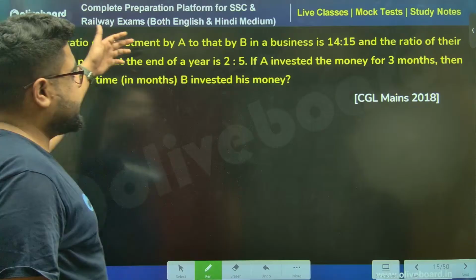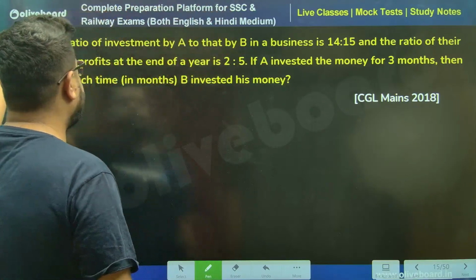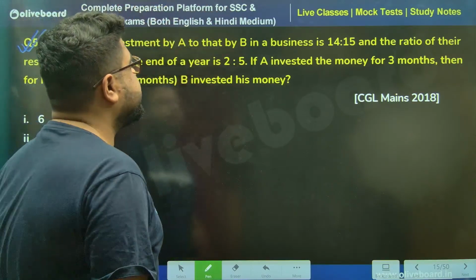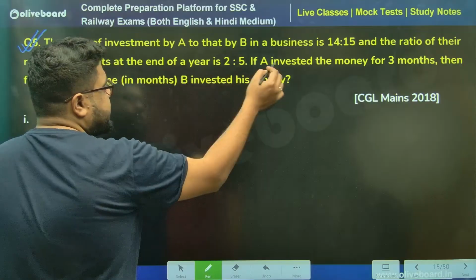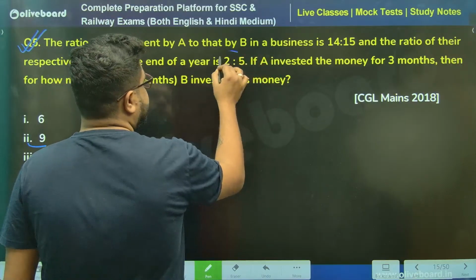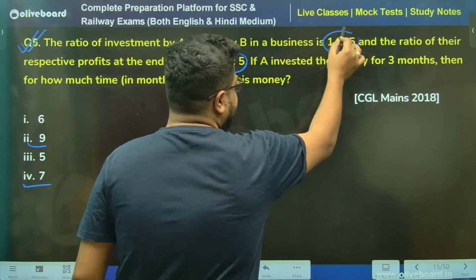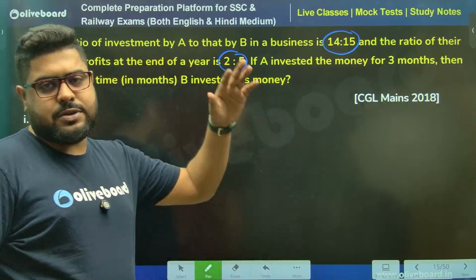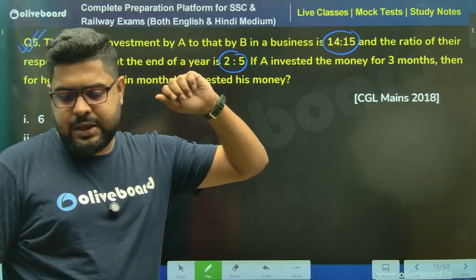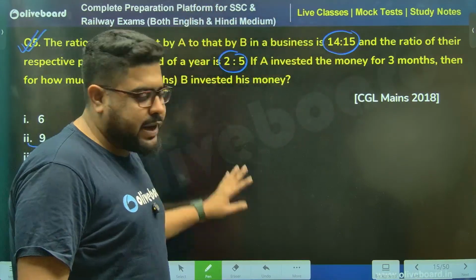The investment ratio is given, and the ratio of the profits is given. Now I'm trying to do it a little shorter, I'm not going to write everything.